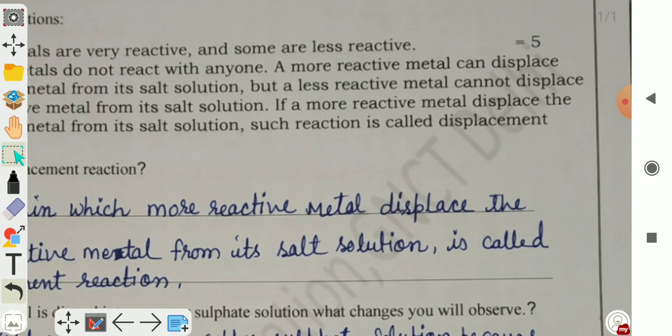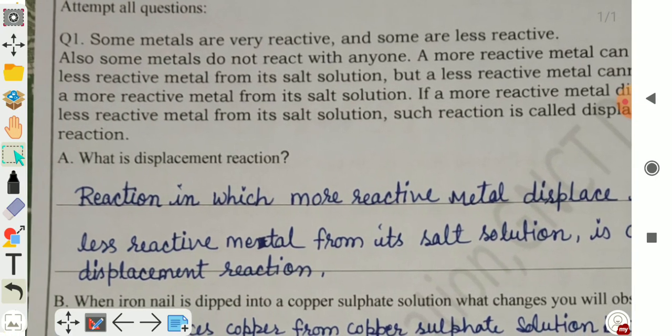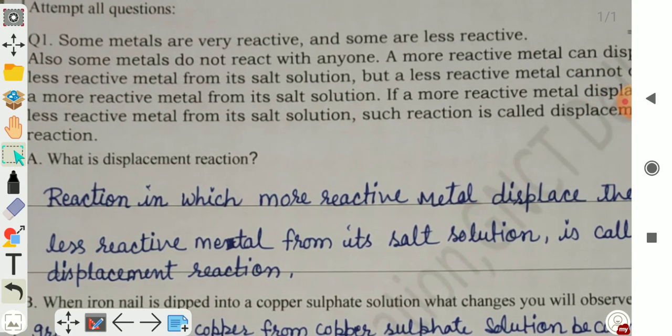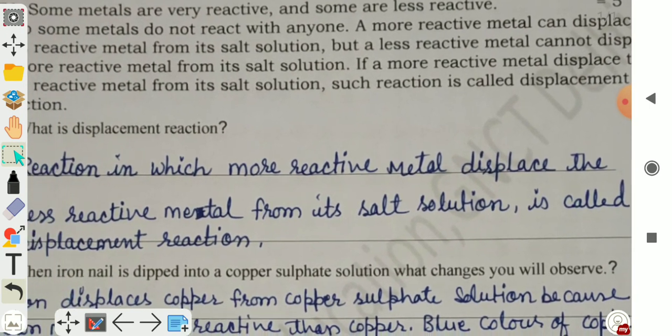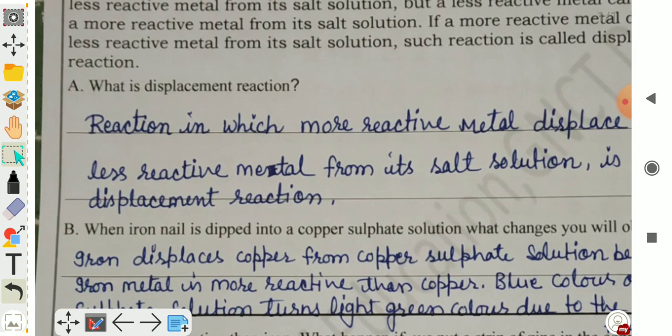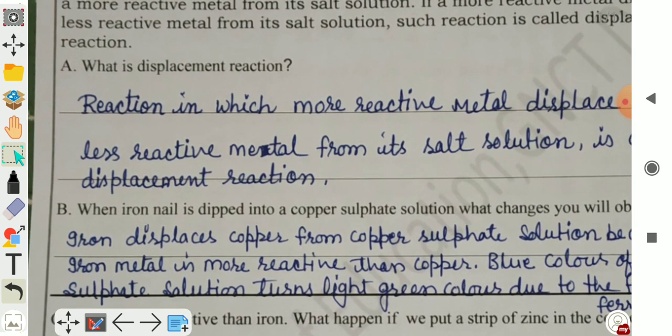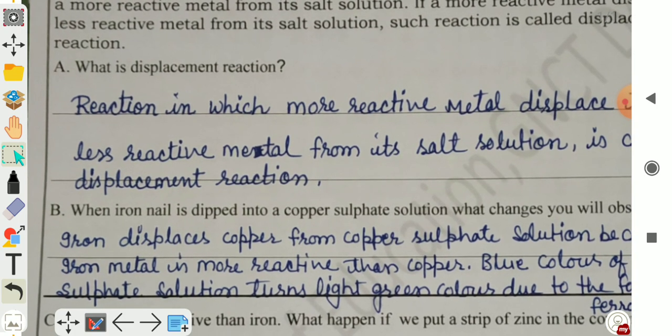If a more reactive metal displaces the less reactive metal from its salt solution, such a reaction is called a displacement reaction.